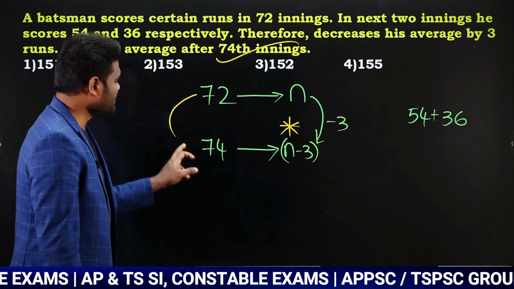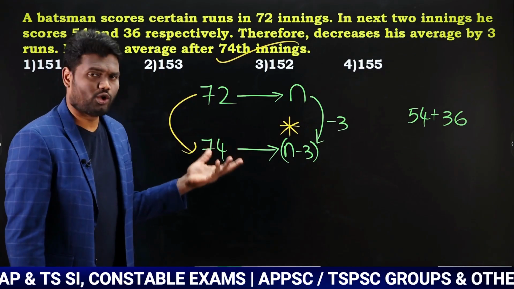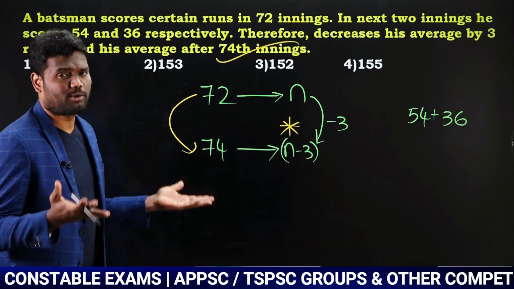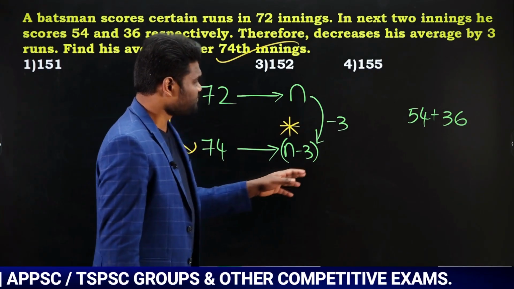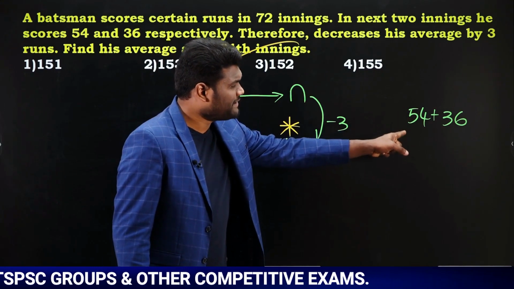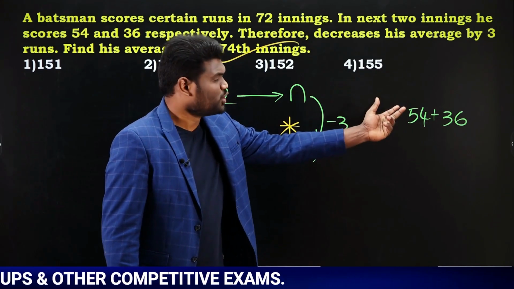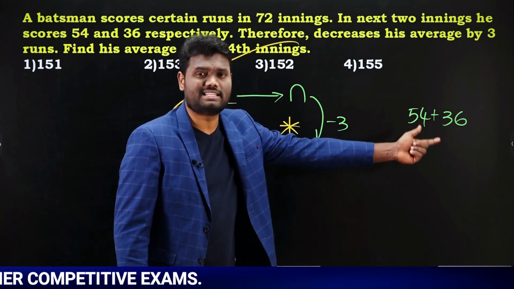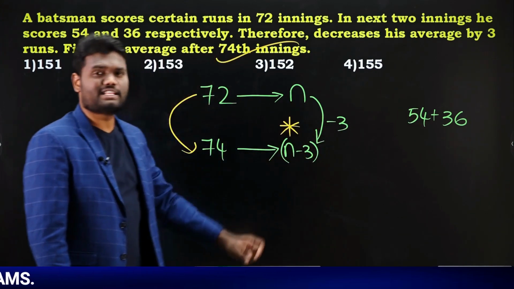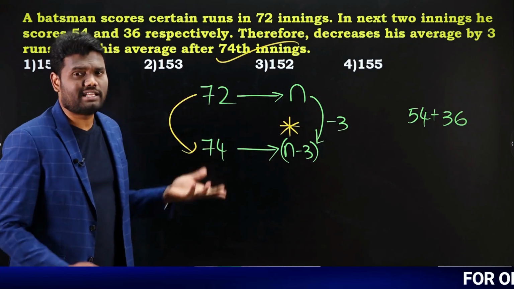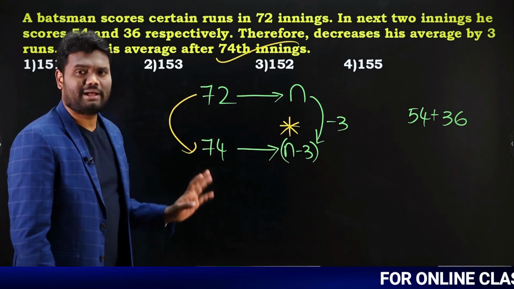Now you can go with the concept of left hand side, right hand side, or else you can go with the concept of equal distribution. If you go with the concept of equal distribution, look here. Actually he scored 54 and 36 in these 2 innings. But the average decreased by 3, which means each and every match is decreased by 3.